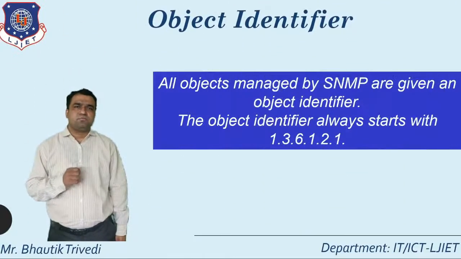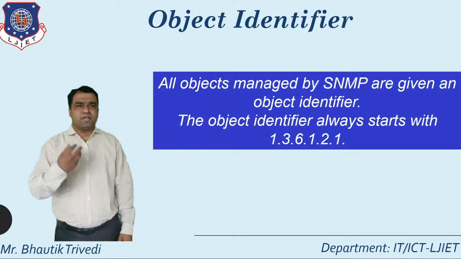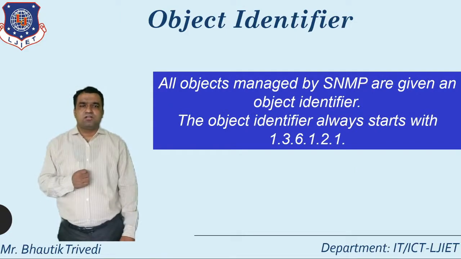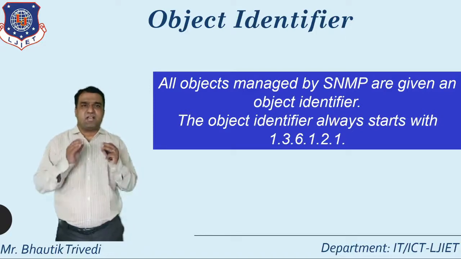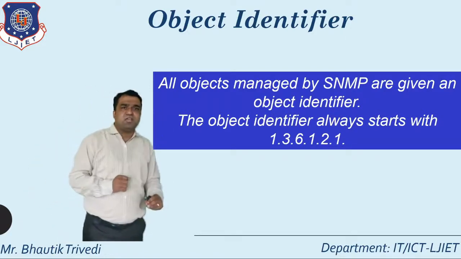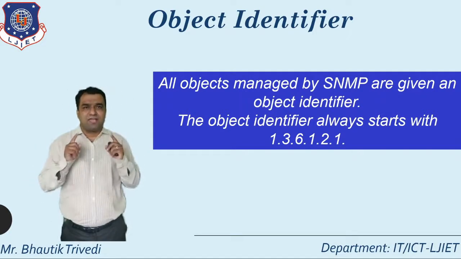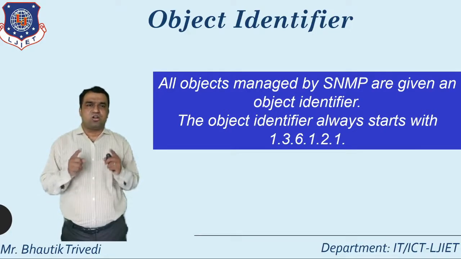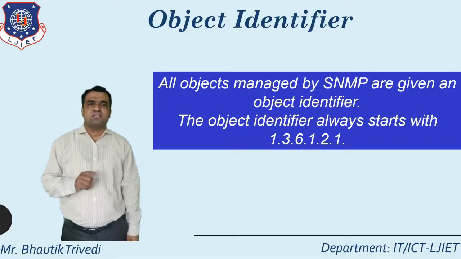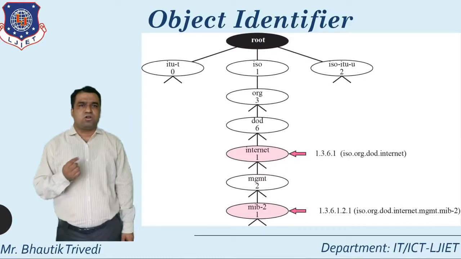After that, about object identifier, here I am talking about the concept of SNMP. SNMP means simple network management protocol. Each and every object managed by SNMP is given an object identifier. And must remember one thing: every time, the object identifier always starts with 1.3.6.1.2.1, as in the previous diagram.